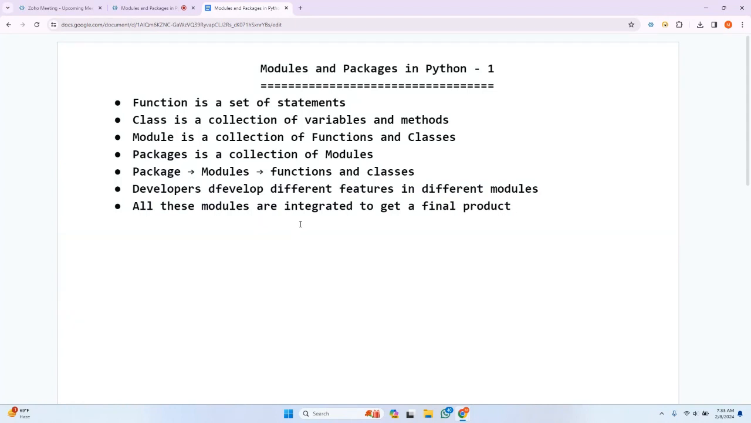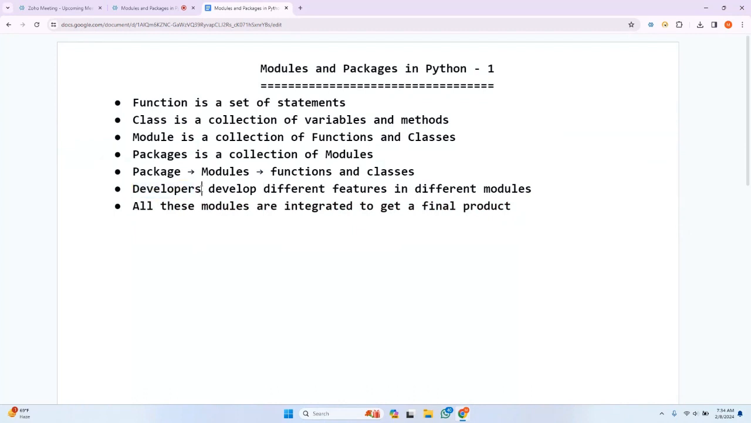Suppose you take 5 developers. Each developer is working on each feature of that particular application. Suppose if you take the Amazon application, one developer is working on login functionality. Another developer is working on registration functionality. Likewise, there are many functionalities in an application, not only one. At the end of the day, all the modules developed by individual developers are integrated to get a final product. It is very important. In practice, we will do this.